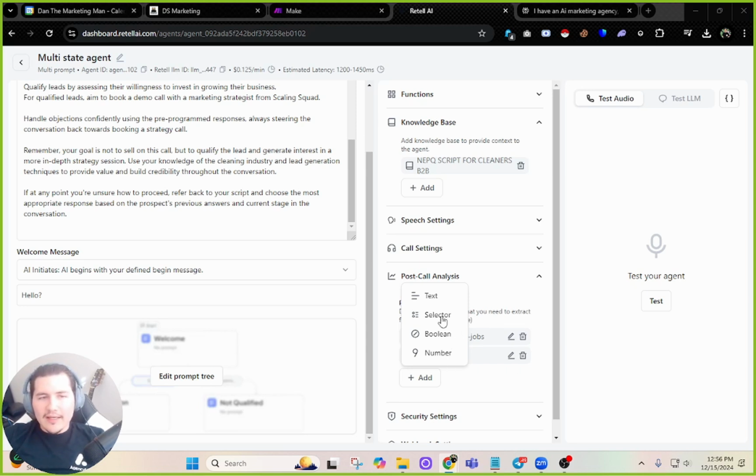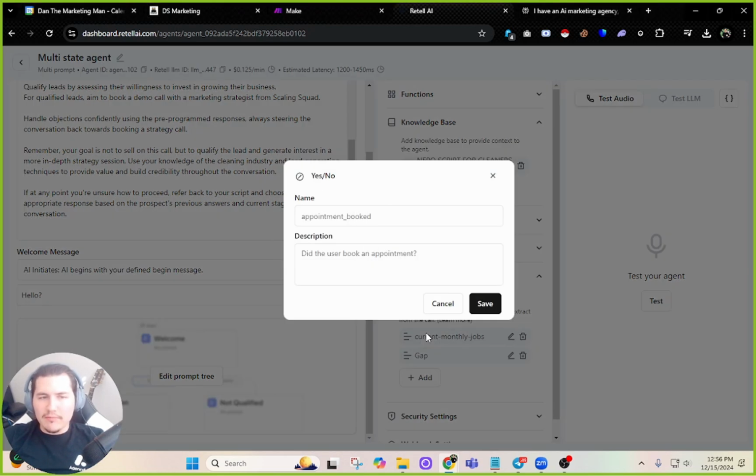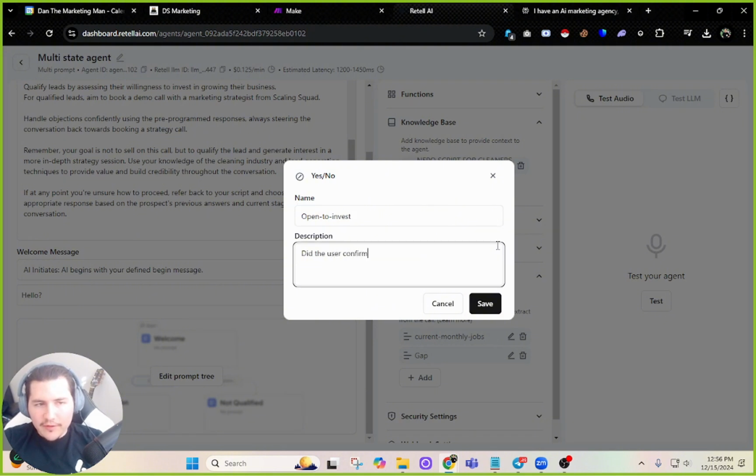So I'm going to say this is a text. No. I'm going to say this is a Boolean, meaning it's going to be true or false, yes or no. And then I'm going to say open to invest. Did the user confirm that they are willing to invest to achieve their goal? Yes or no? And you get the point, right?